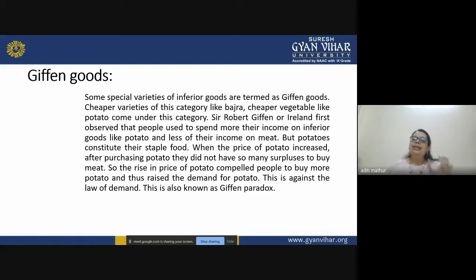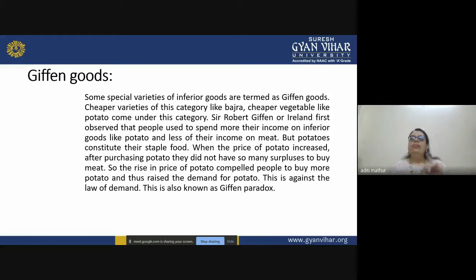So he stated that these items which become a part of one's life, the staple food items, are Giffen goods, because even if the prices increase, the farmer was still buying that item instead of buying a smaller quantity of meat, which is a superior quality product. So Sir Giffen stated that if the prices of these inferior goods increase, there is also an increase in demand, right? And this is totally opposite of what the law of demand states.